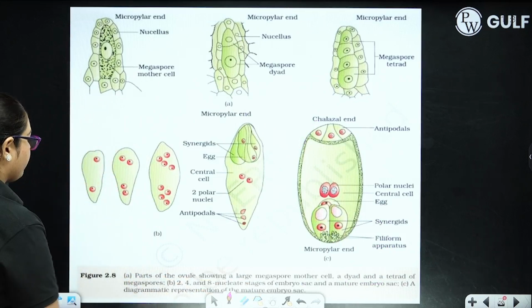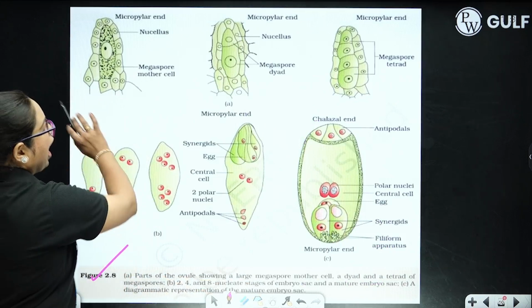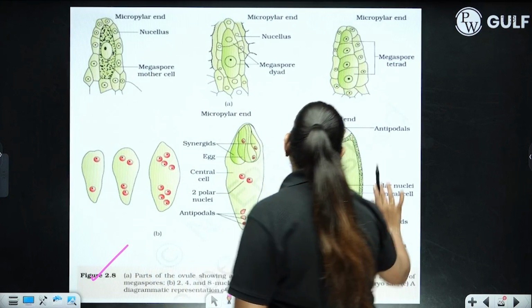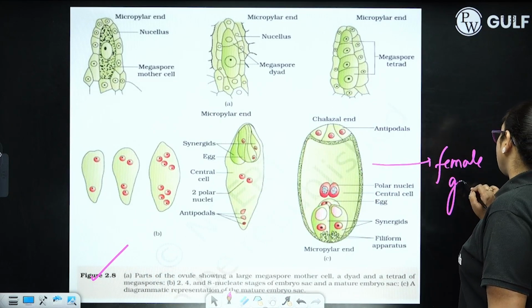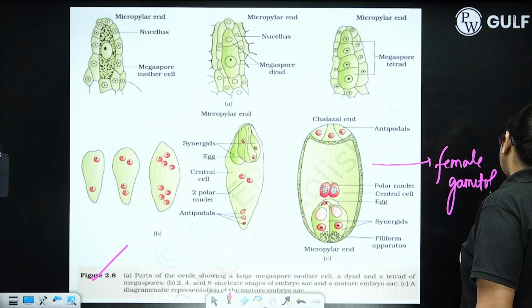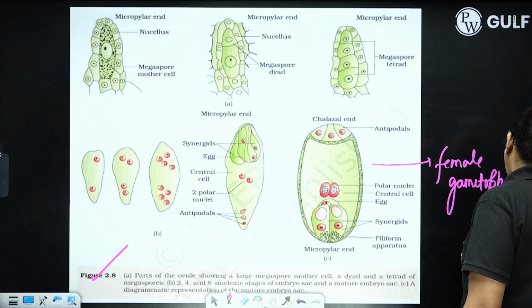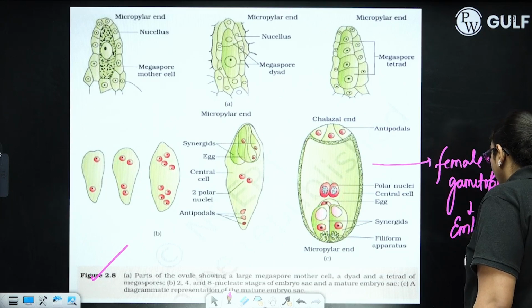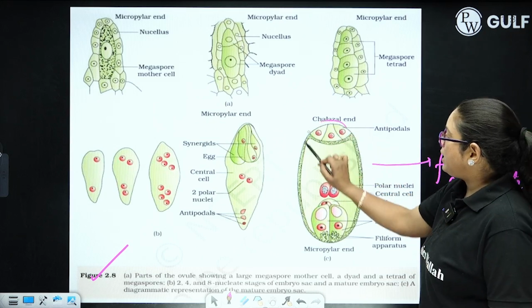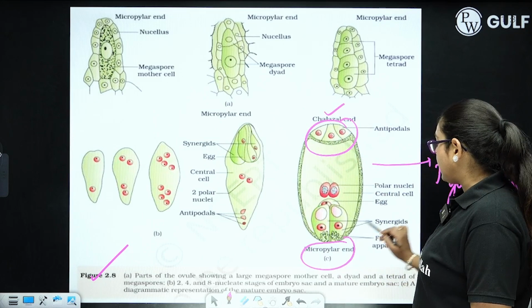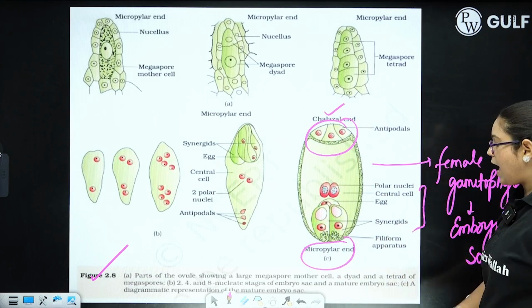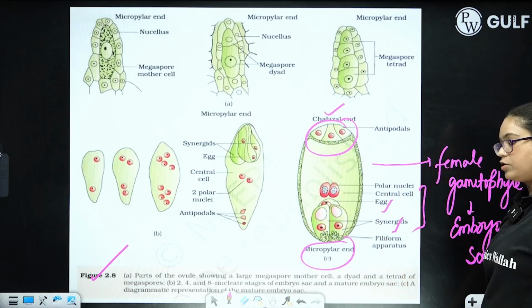Next diagram is very important, that is showing how the embryo sac or female gametophyte is formed. The female gametophyte is your embryo sac that has various cells. Three antipodal cells towards the chalazal end. Then at the micropylar end, the egg apparatus is present that has the egg cell and two synergids.